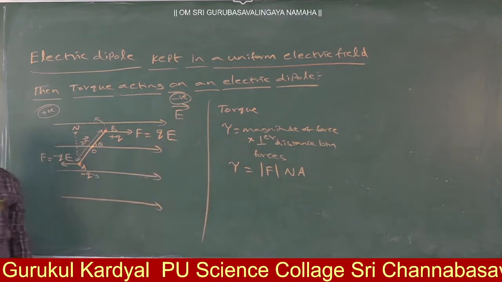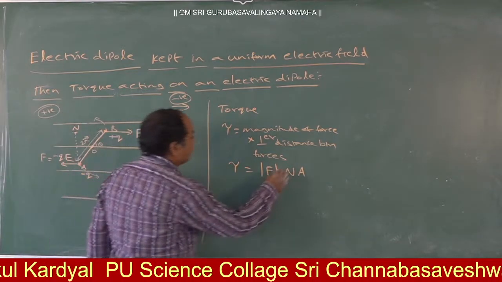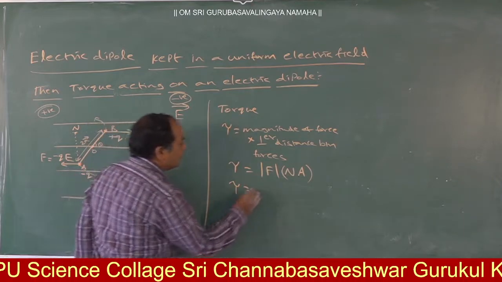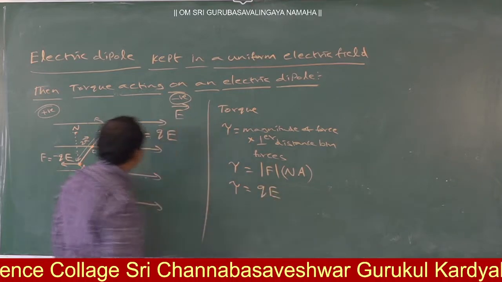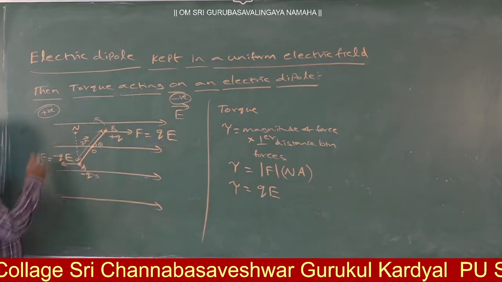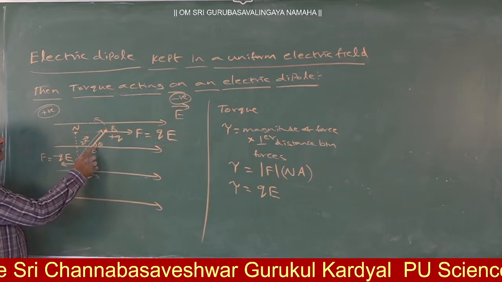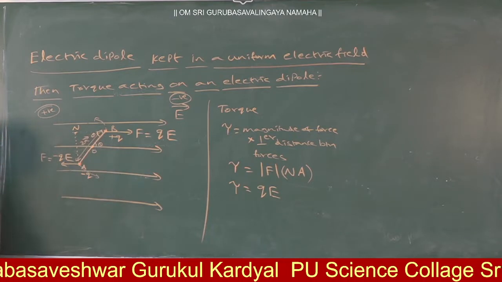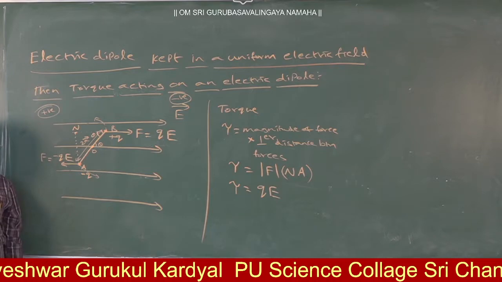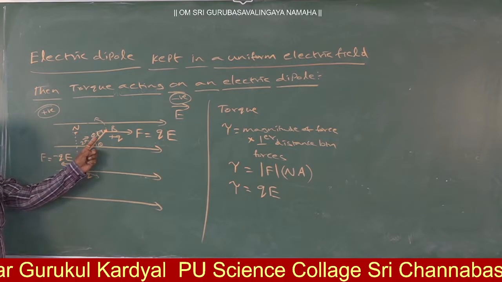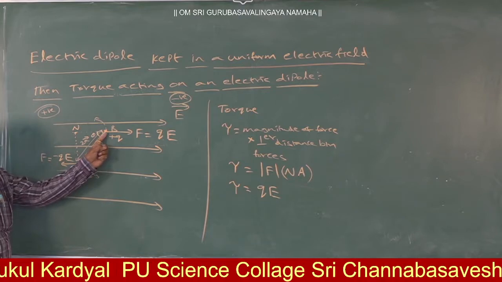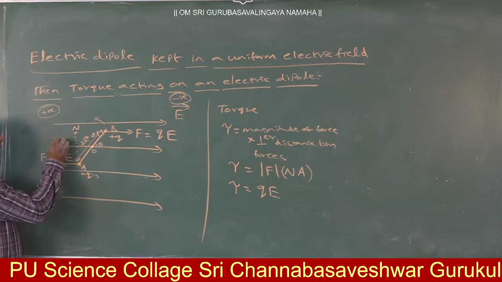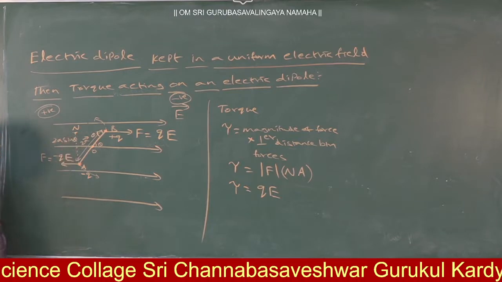You may write like that. So that is the torque expression. Here tau is equal to force magnitude Q into E, times NA. How much is NA? If this angle is theta, then this angle is also theta, because these two are alternate angles. So if this is angle theta and this AB is 2a, then what is the AN? 2a sine theta.